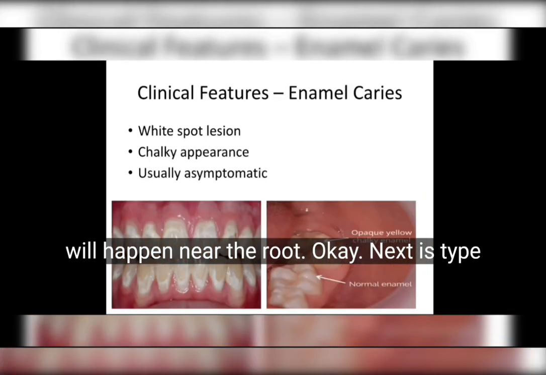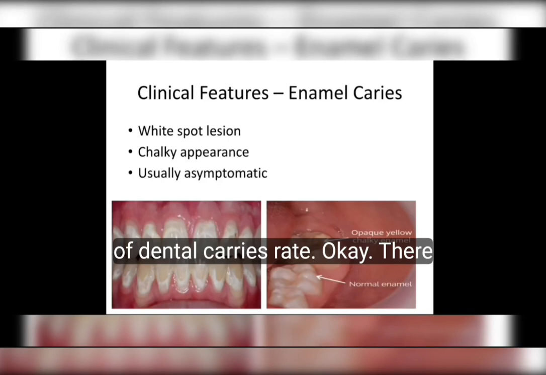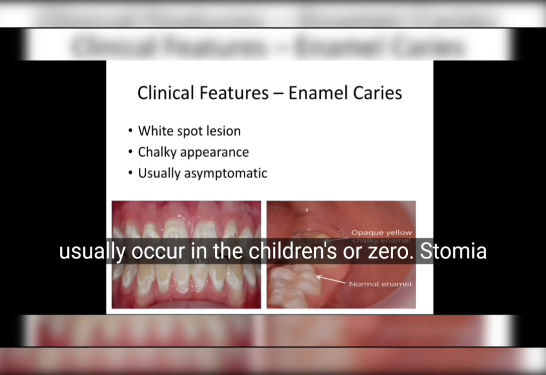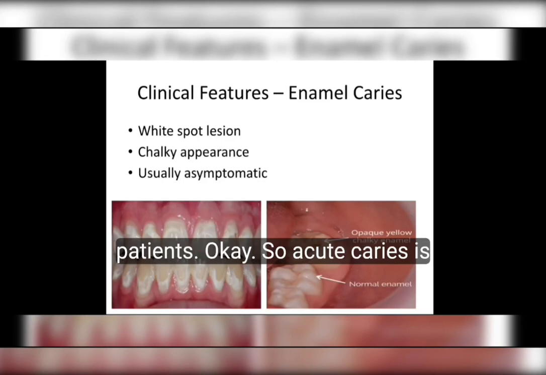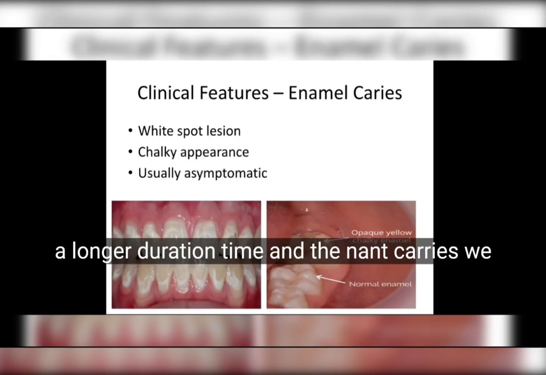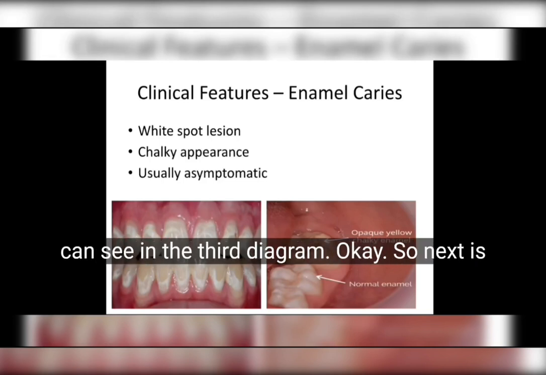Next is types of dental caries according to rate. There is acute caries, chronic caries, and rampant caries. Rampant caries usually occurs in children or xerostomia patients. Acute caries is like minor. Chronic means it prolongs for a longer duration. Rampant caries you can see in the third diagram.